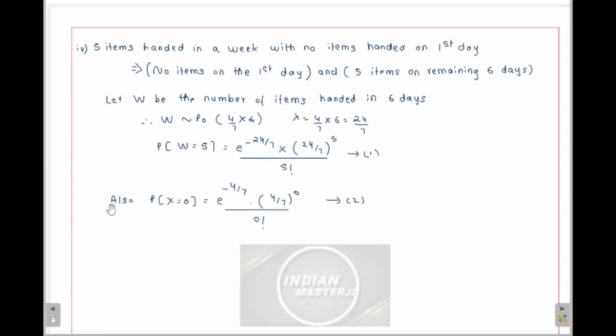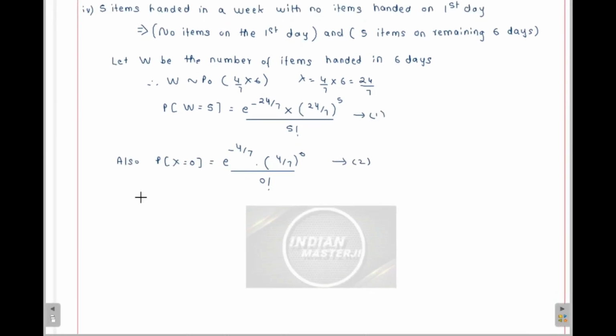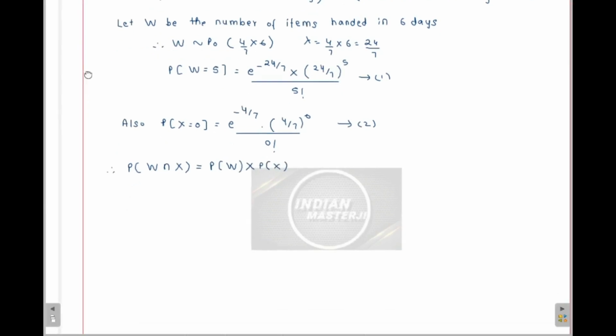So this is one value we got, this is another value we got. Correct? Now they are asking 5 items handed in a week with no items handed on the first day. So that means they are asking probability of W intersection X. And here, W and X are independent of themselves. So can I say probability of W intersection X will be probability of W into probability of X? Correct?